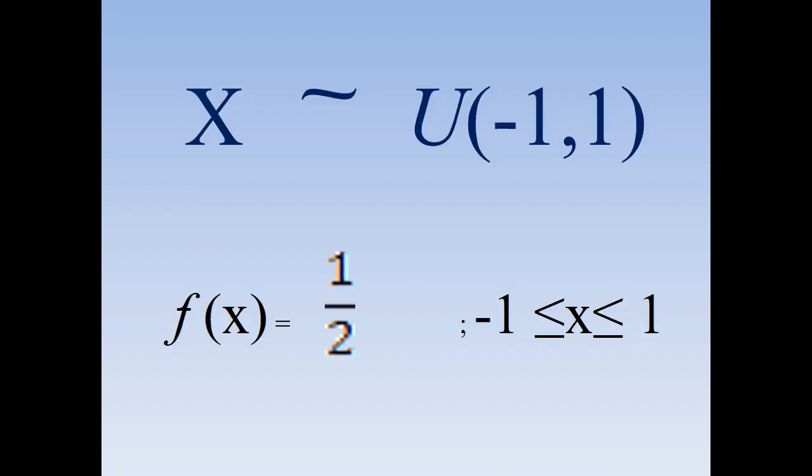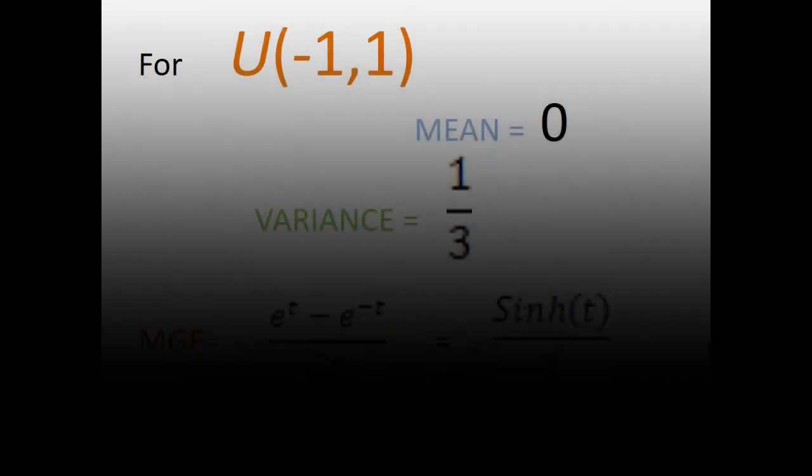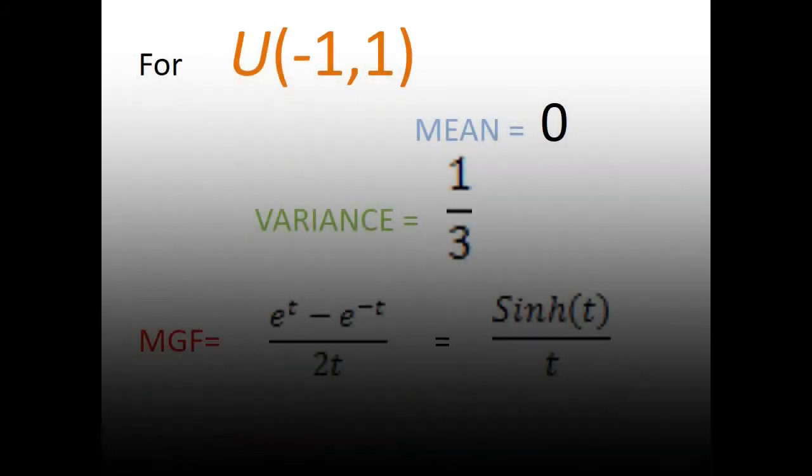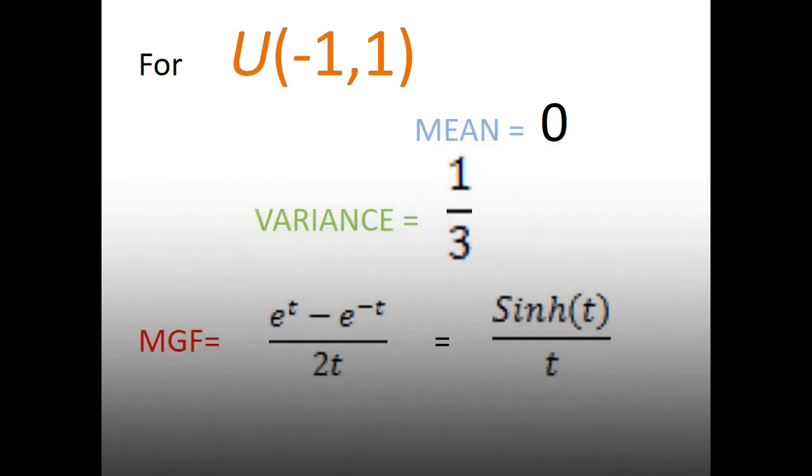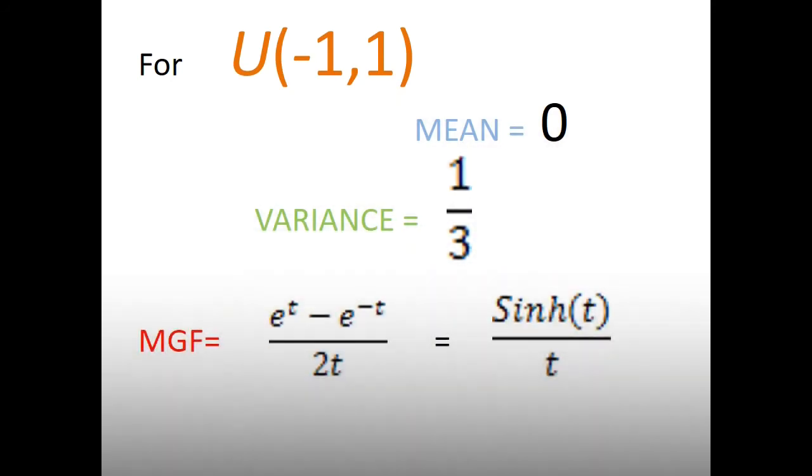A special case of U(−a, a) is U(−1, 1), for which the PDF is f(x) = 1/2 for −1 ≤ x ≤ 1. Here again, the mean is 0, the variance is 1/3, and the MGF is (e^t − e^(−t))/(2t), which is equal to sinh(t)/t, which can be obtained by replacing a by 1 in U(−a, a).